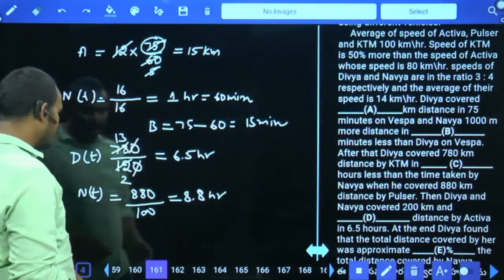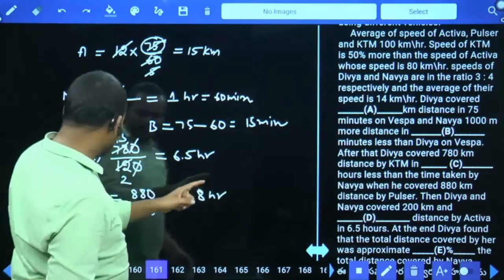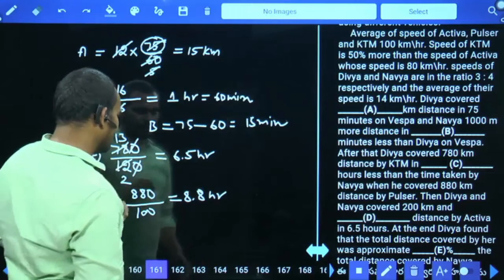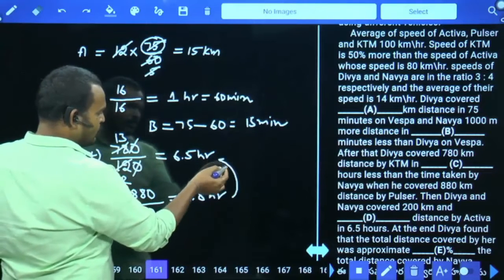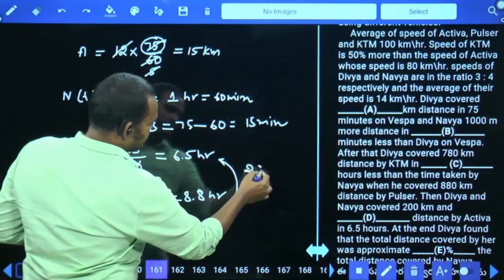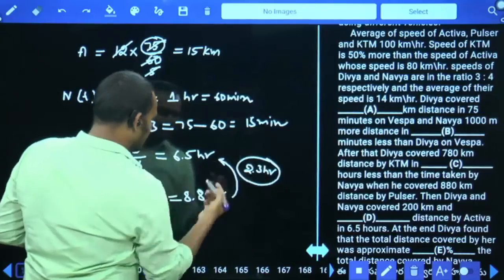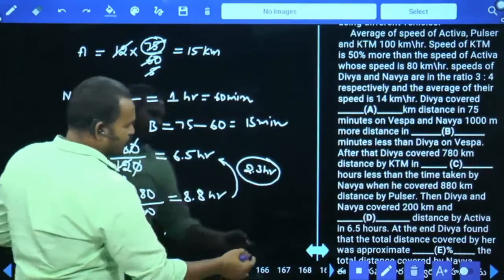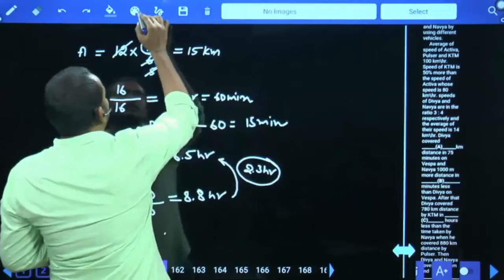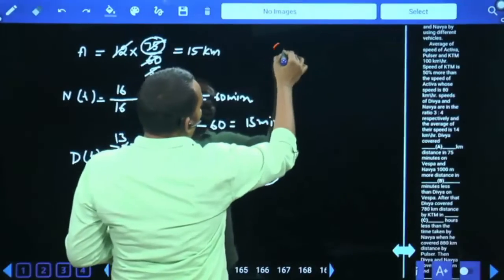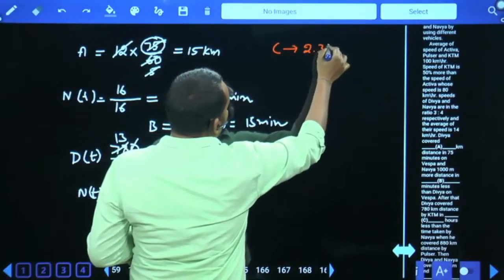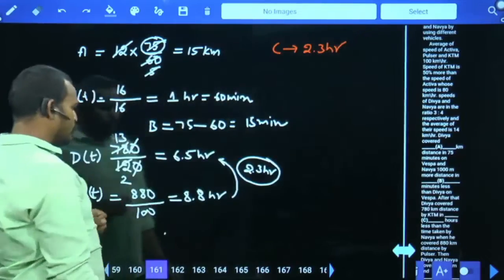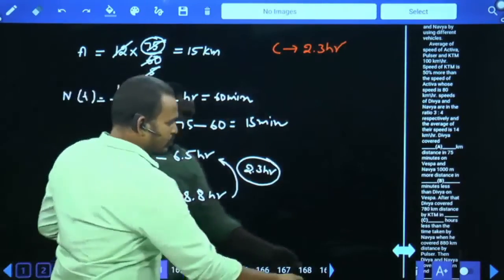Divya's time is 6.5 hours. Navya's time is 8.8 hours. How many hours are less? 2.3 hours are less, which means C value will be 2.3 hours. C value is 2.3 hours. And one more point.